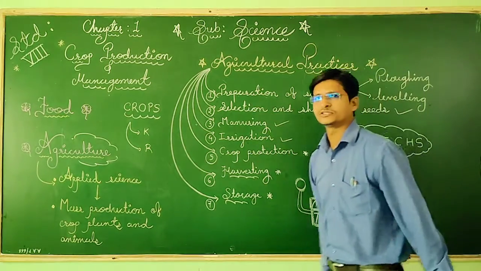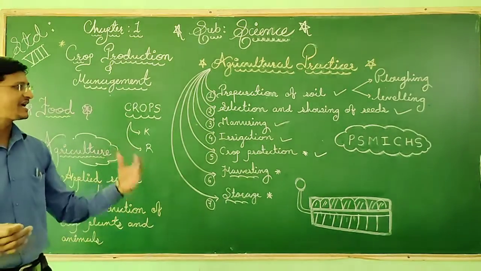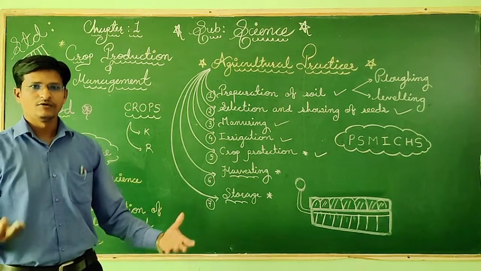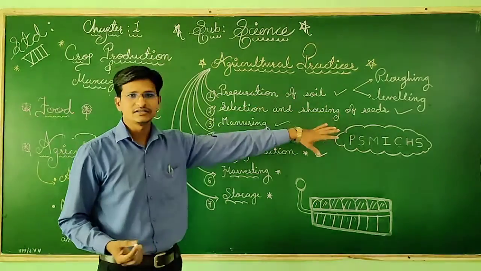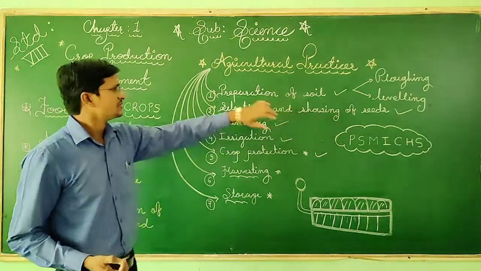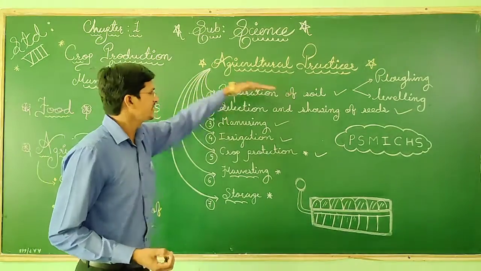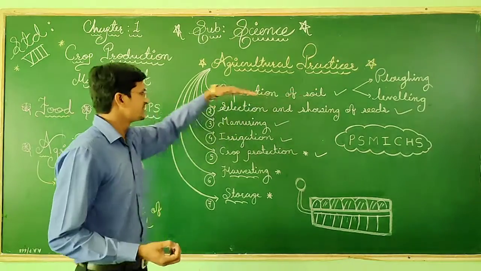First and foremost is the preparation of soil, the level of the soil and the type of soil we are using. If it is sandy soil or loamy soil, depending on that we select the seed. Correct?